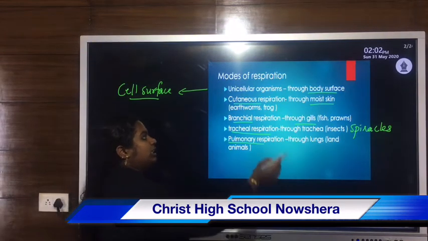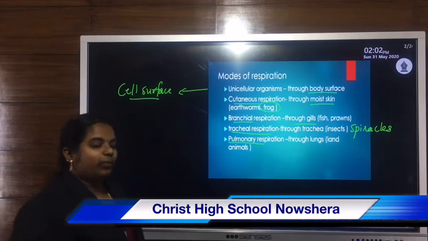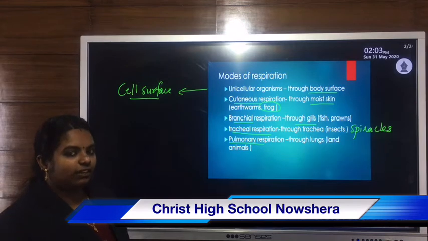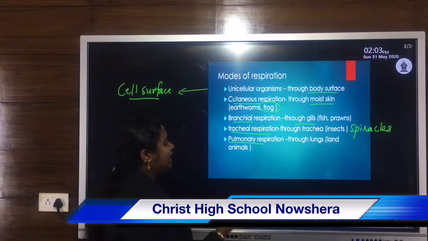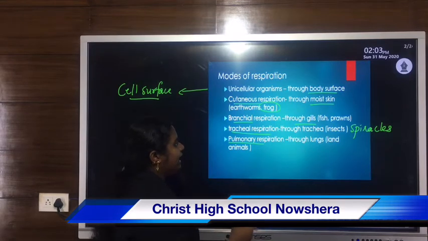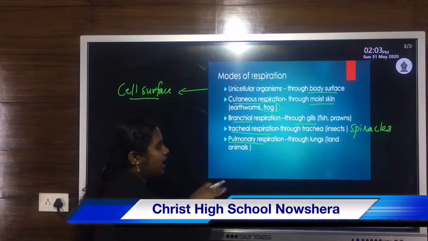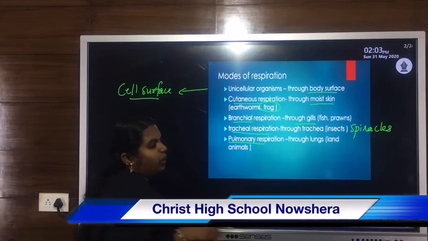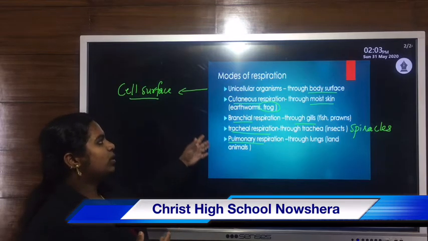One more important thing: frogs are amphibians because they can live inside the water as well as on the land. When they live in the water, they respire through their skin. When they come to land, they respire through lungs. So these are some examples of modes of respiration.